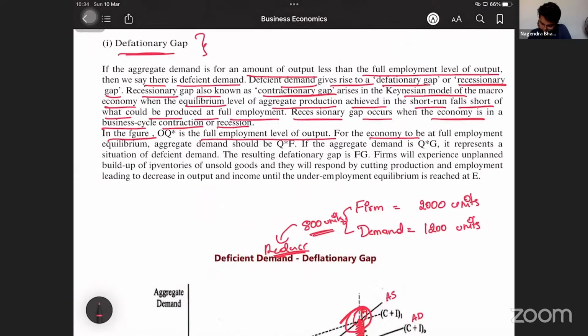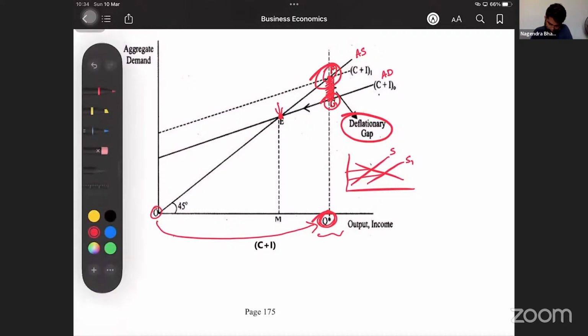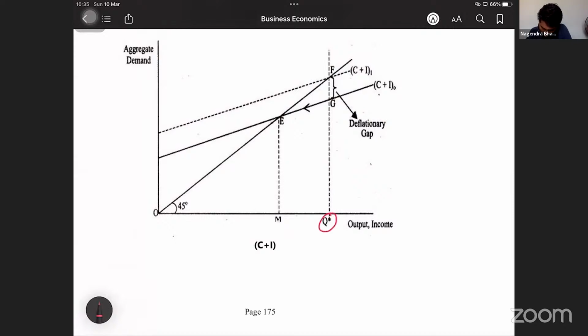For the economy to be at full employment equilibrium, aggregate demand should be O, Q star F. What should have been the total demand at this full employment, for equilibrium? It should have been up to Q star F. It should have been up to there.